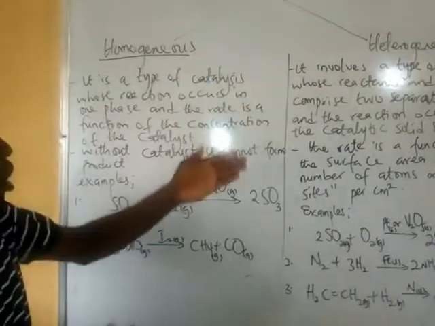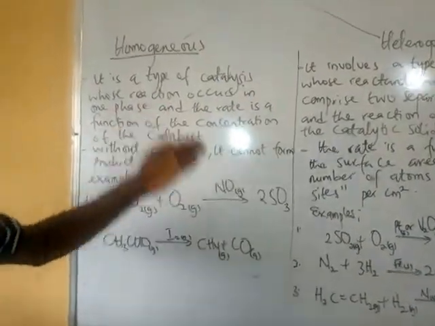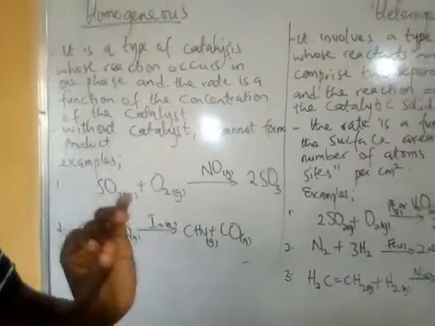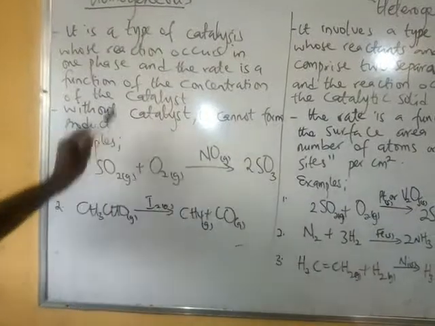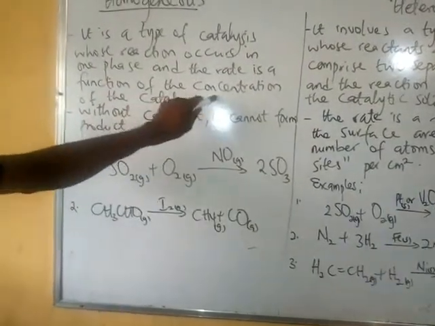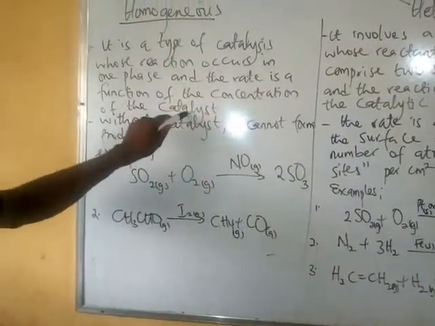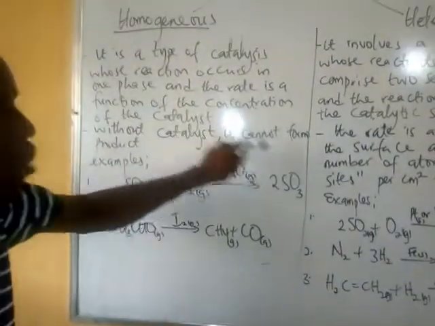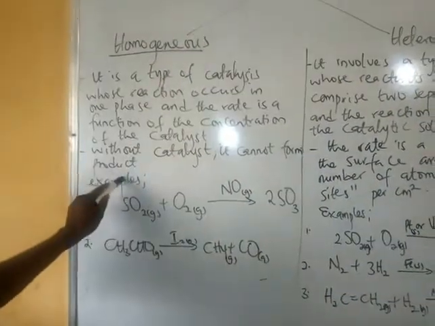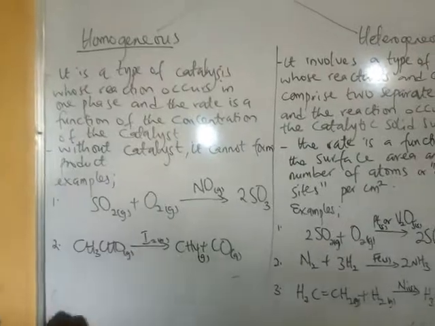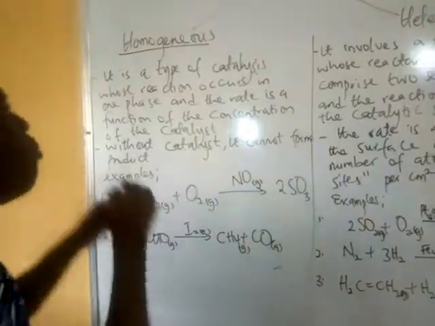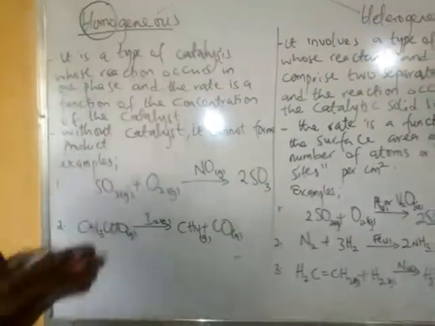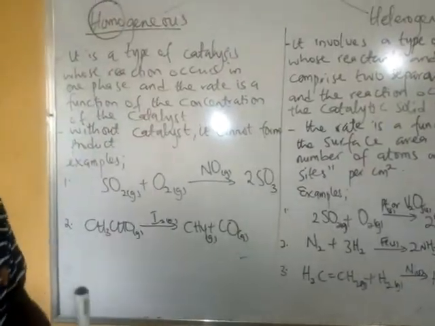It's a type of catalysis whose reaction occurs in one phase, and the rate is a function of the concentration of the catalyst, which means without catalyst it cannot form product. Is that clear? Any reaction that occurs in one phase is called homogeneous, from the word homo, which typically means the same. It occurs in one phase, the same phase.